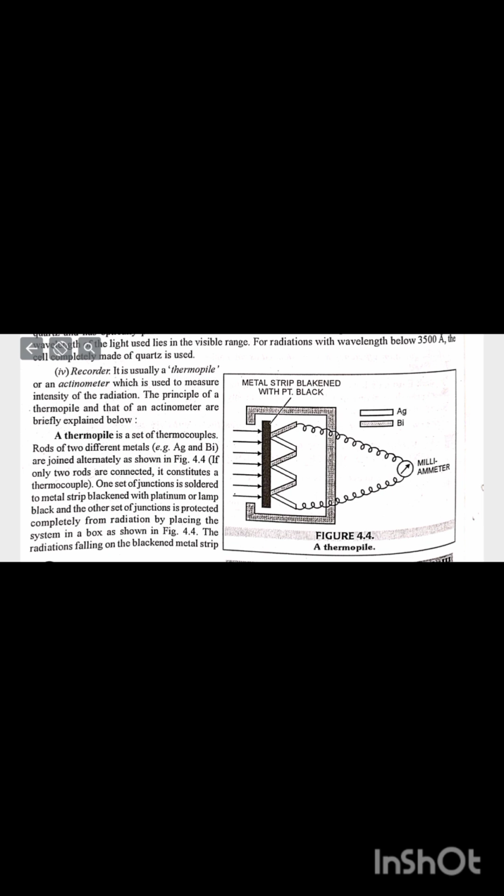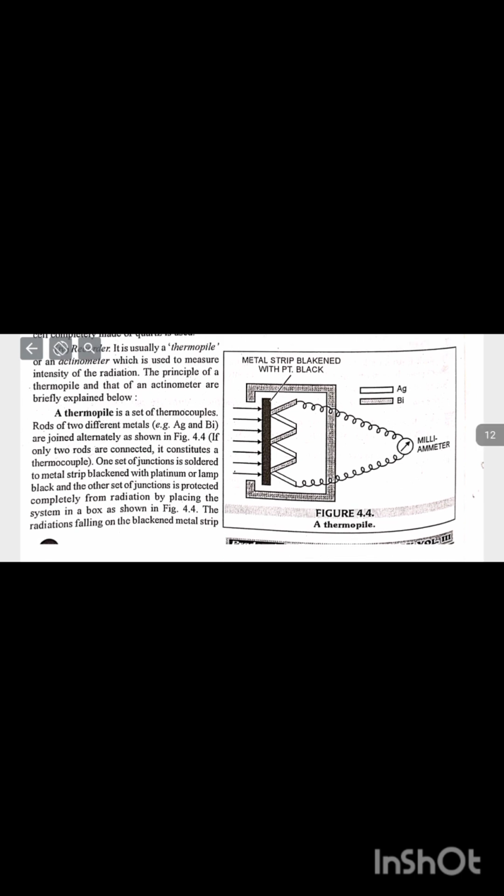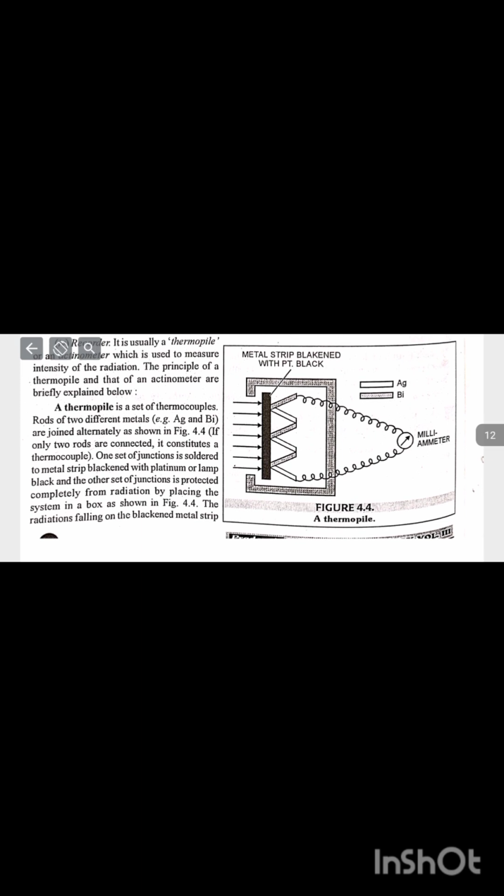One set of junctions is soldered to a metal strip blackened with platinum or lamp black, and the other set of junctions is protected completely from radiation by placing the system in a box, as shown in figure 4.4. The radiation falling on the blackened metal strip is almost completely absorbed by it. As a result, this set of junctions becomes hot. The temperature difference between the hot and the cold junctions produces a current, which can be measured by connecting a milliammeter to the thermopile. By calibrating the thermopile with radiation of known intensity, the intensity of the desired radiation can be measured.